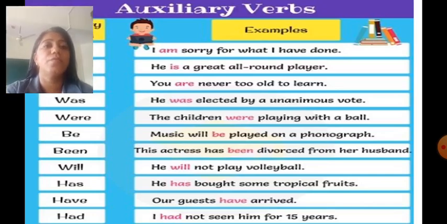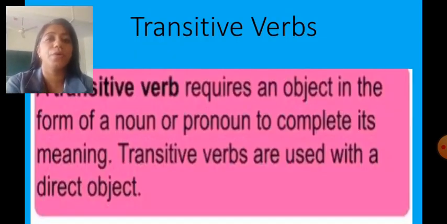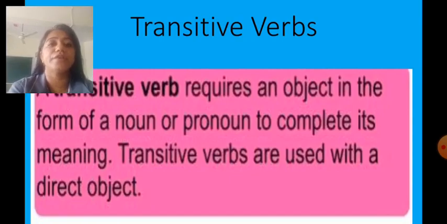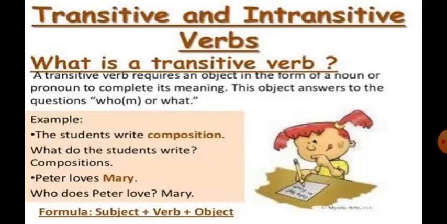Now let's see what is a transitive verb. A transitive verb requires an object in the form of a noun or pronoun to complete its meaning. Transitive verbs are used with a direct object. This object answers the question who or what.